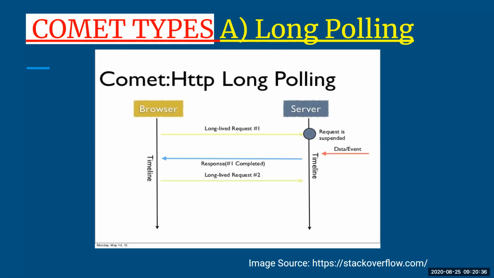So in this diagram, you can see there is a browser, which is nothing but your client, and there is a server. There is a long-lived request made from the client to the server. Once it is requested, the request will be completed and responded back. If there is any request, the client will make it. If there is no request, the server is going to keep pinging about its status. So only when there is information to be sent from client to server will the client communicate with the server. It is not going to unnecessarily bother the server. Rather, the server is going to keep updating the client about its status and availability at intervals of time. Let's move to the next method.